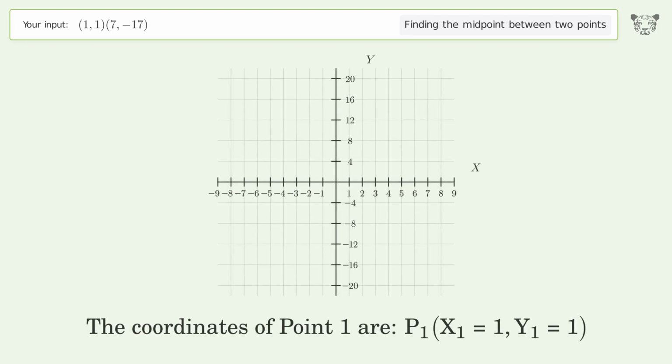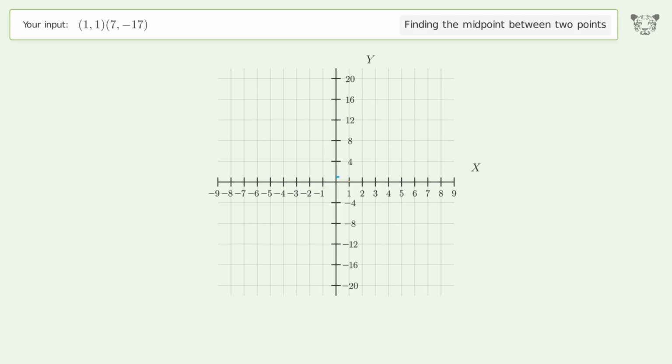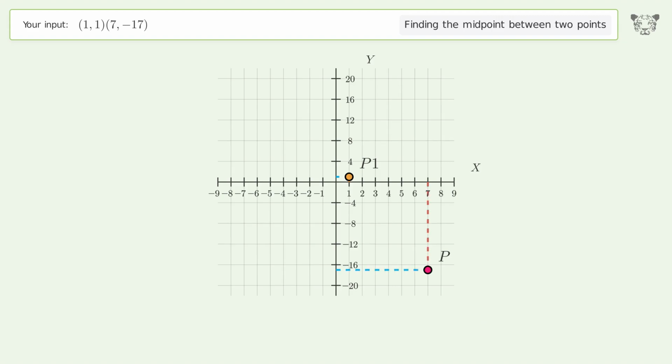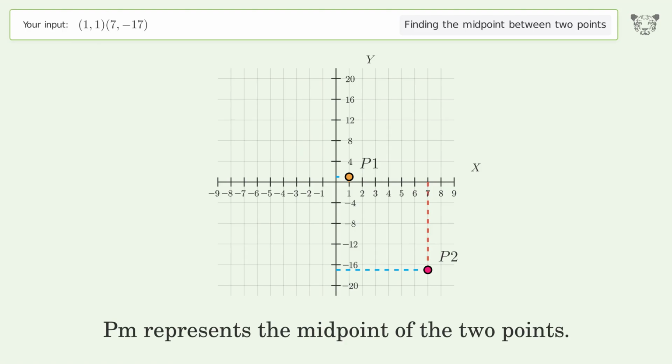The coordinates of point 1 are x1 equals 1, y1 equals 1. The coordinates of point 2 are x2 equals 7, y2 equals -17. PM represents the midpoint of the 2 points.